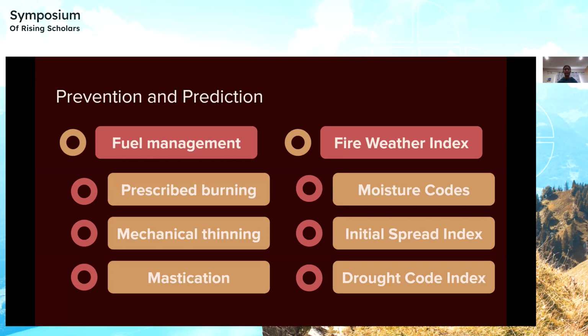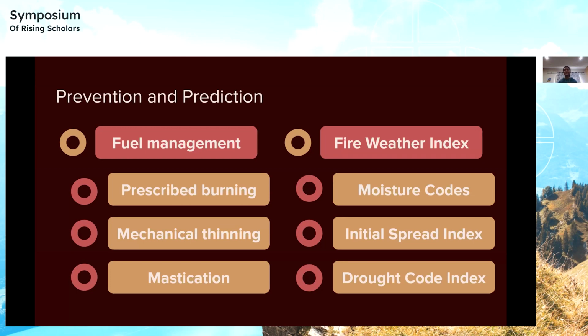This includes prescribed burning, which is burning areas before they can be burned by the forest fire in controlled manners. Mechanical thinning, which is using machinery to clear out forests. And mastication, which is turning trees into wood chips that can be spread around the forest, which reduces the spread of forest fires since they don't burn as quickly.